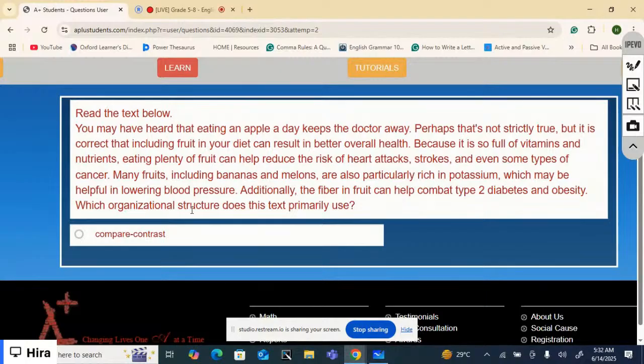Now, which organizational structure does this text primarily use? Well, it uses compare and contrast. What do you say? Does it show similarities and contrasts? I'm leaving it up to you. I'm waiting for the answers.